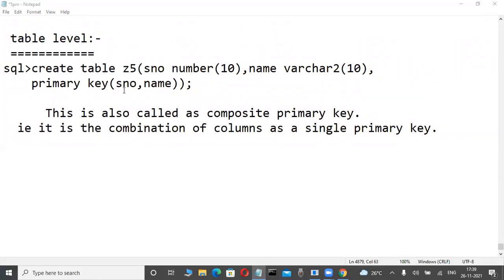These are all table level only, for the purpose of unique identification of the record. But what is the difference between unique and primary key? Many interviewers ask: a primary key does not accept null values, but a unique key accepts a null value. That is the only difference. Finished.